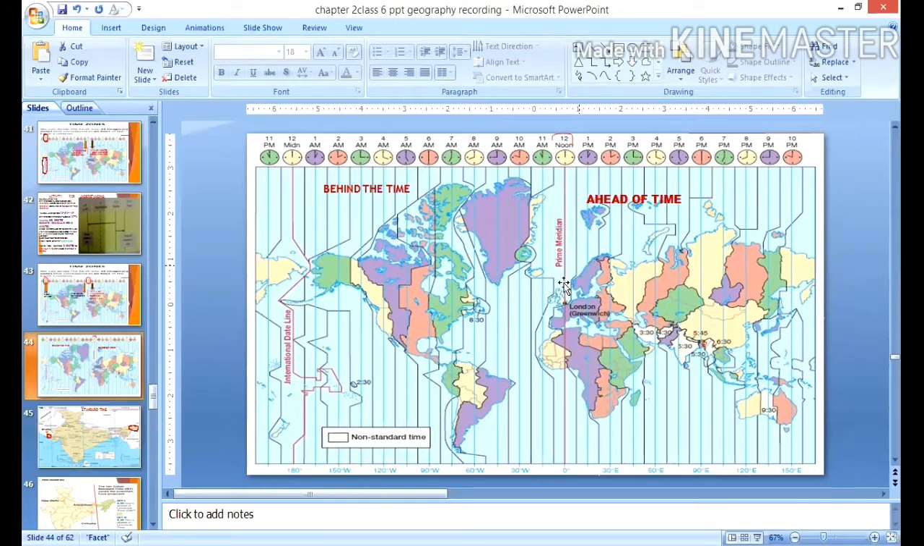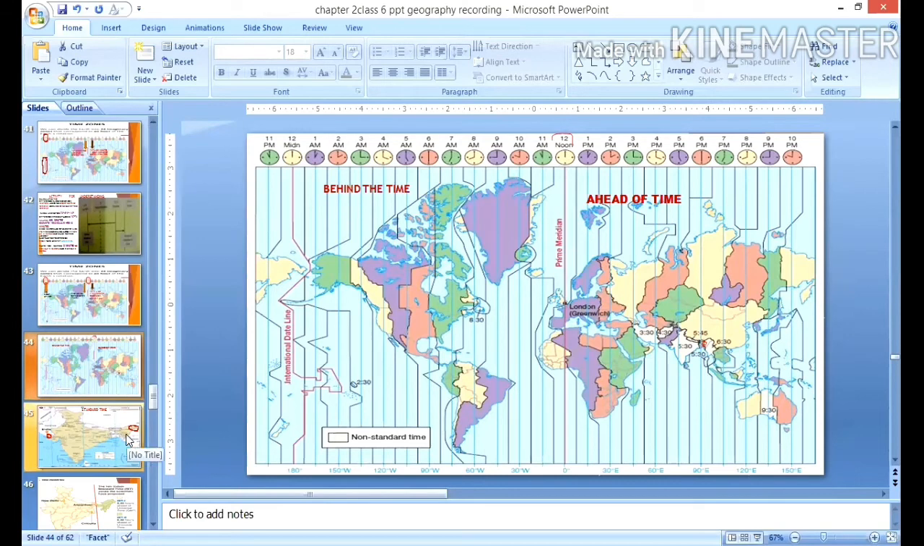Suppose you want to find out the time difference between America and India. Here you have to add the longitude degrees. Suppose you want to find out the time difference between countries in the same hemisphere, say India and Japan. These two are in the same hemisphere, so you have to subtract the longitudes from one another. Then only you will get the time difference.